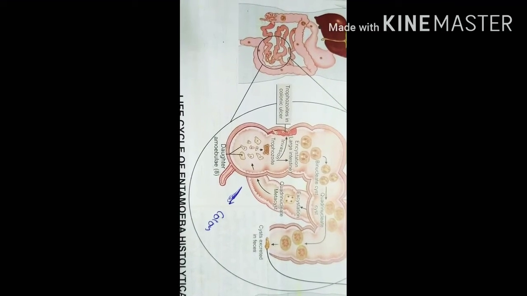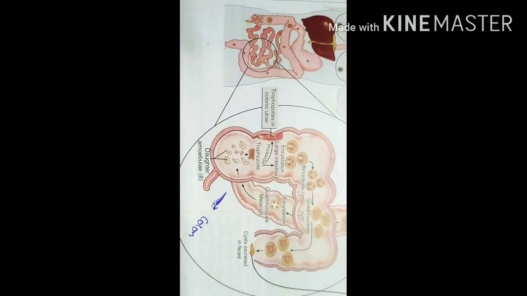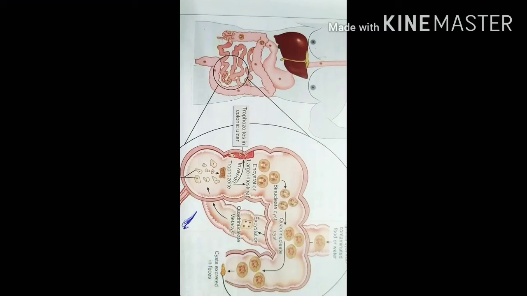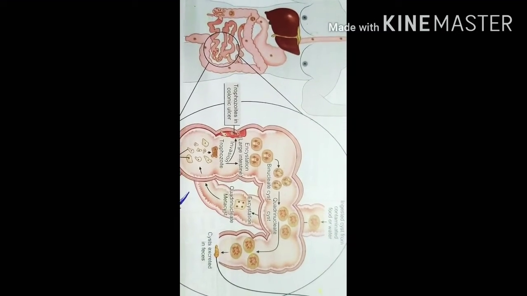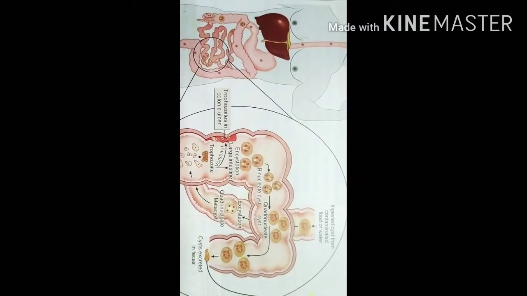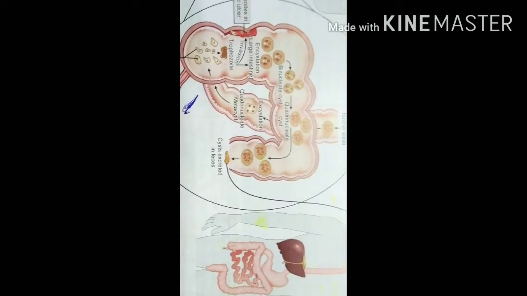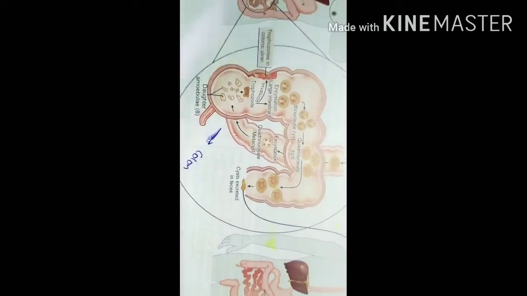8 daughter amoebulae, which will turn into trophozoites, which will make an ulcer in the colon, which is a flask-shaped ulcer. This trophozoite will form the pre-cystic and cystic forms, and then it will come out through the feces. Now let us watch a specimen. This is a specimen of colon which has the ulcer due to amoeba.